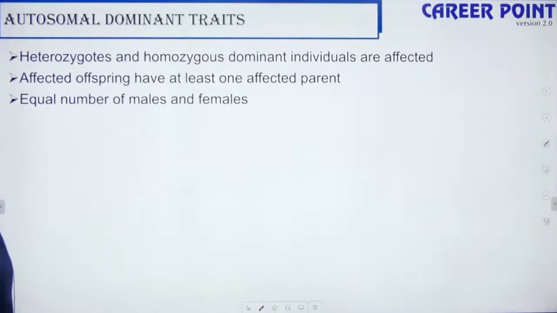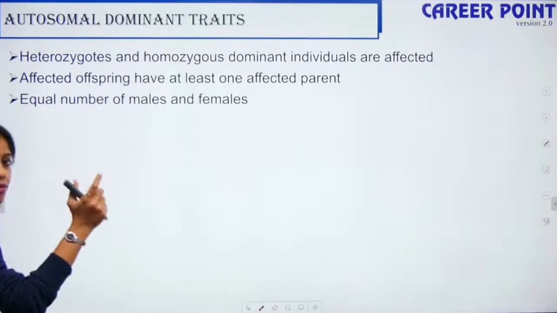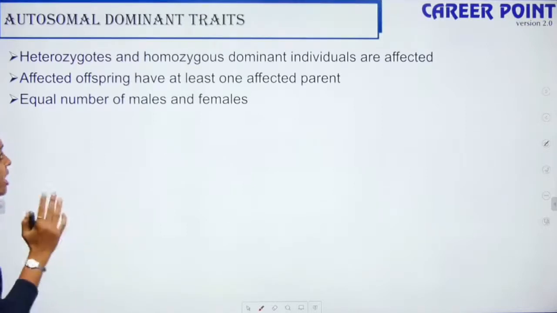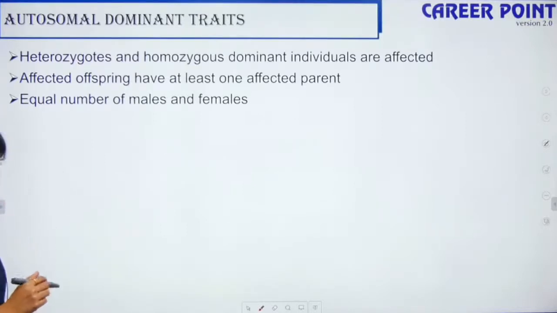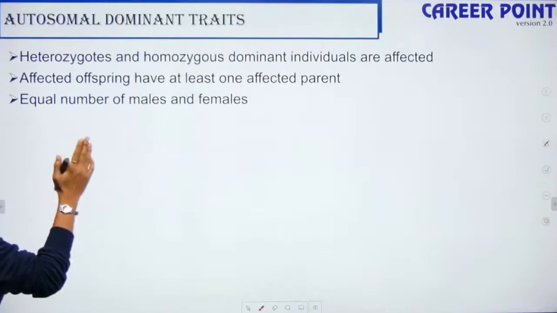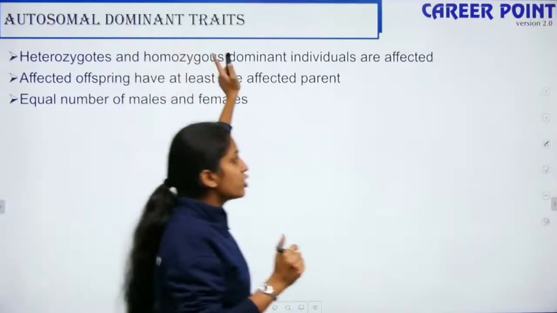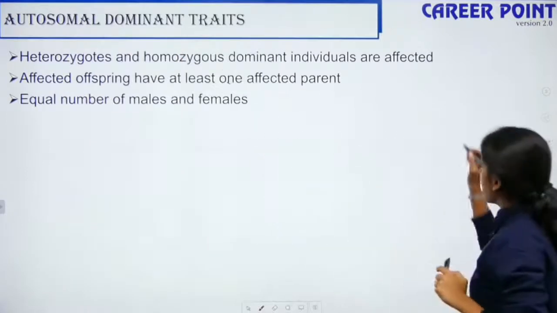Now, what is an autosomal dominant trait? If one of the parents is directly affected and the offsprings are affected, it is a dominant trait. Heterozygous and homozygous dominant individuals are affected. So here it is an autosomal dominant trait.